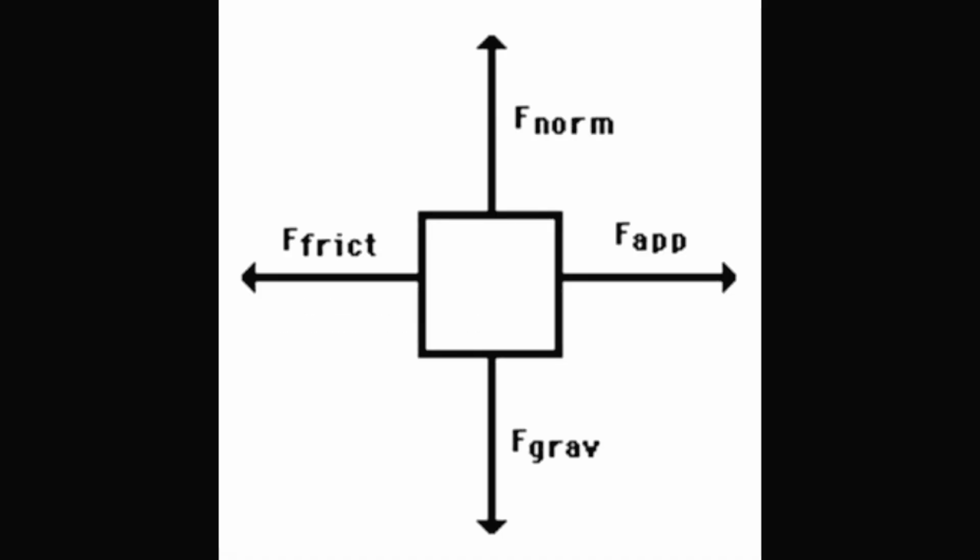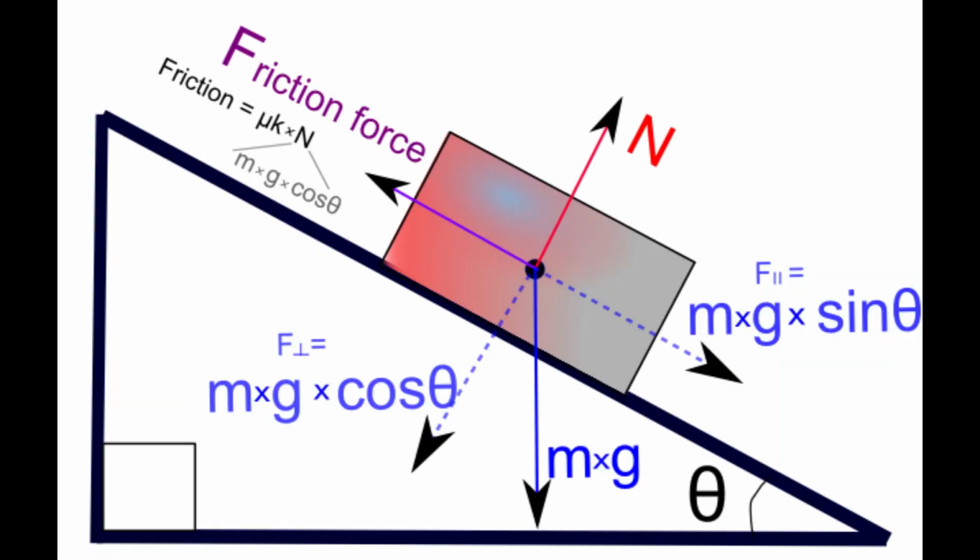Consider this diagram. The intended direction of motion is towards the right, and friction is acting towards the left. Don't worry about the weight and normal reactions, these are just balanced. Consider another diagram. In this diagram, a part of gravity, that is mg sin θ, is trying to pull the object down the incline, but the frictional force is not letting it do that.